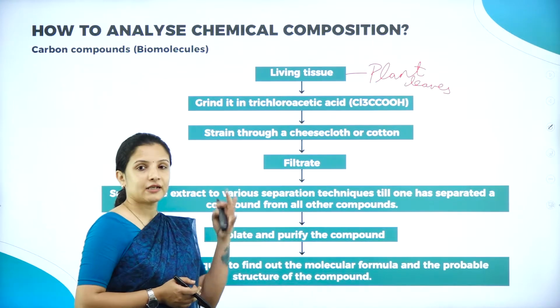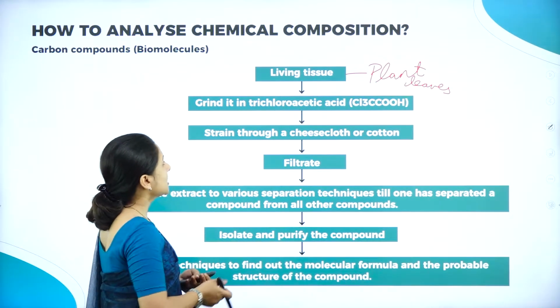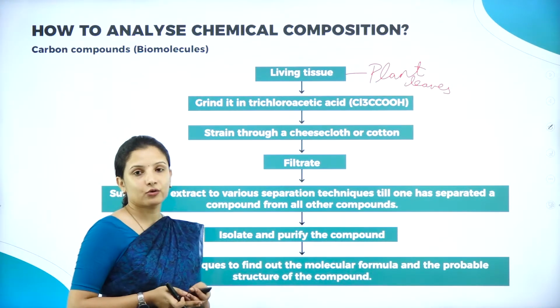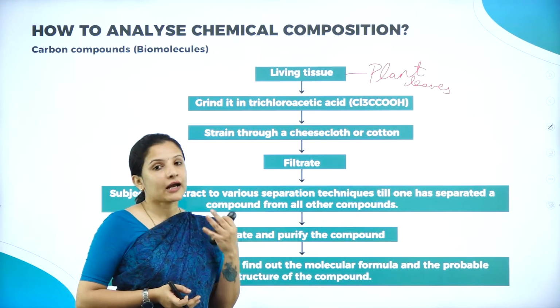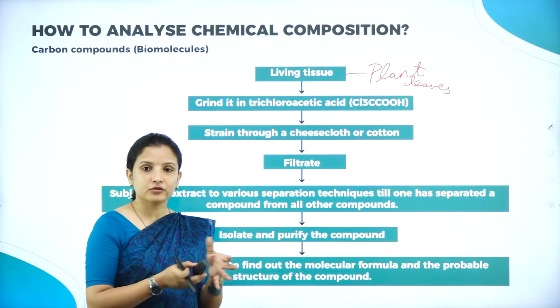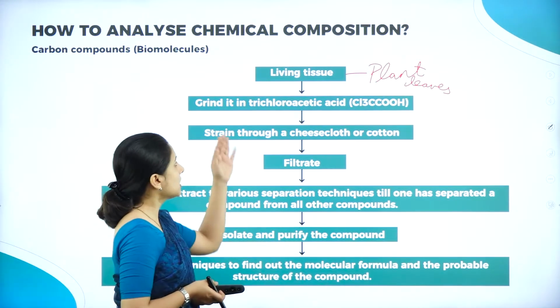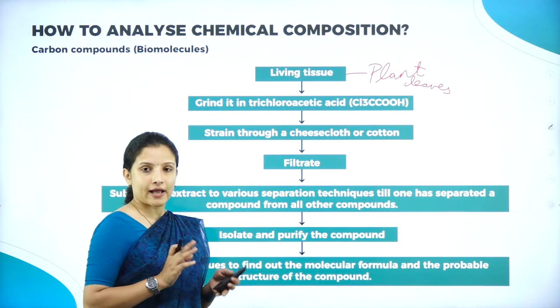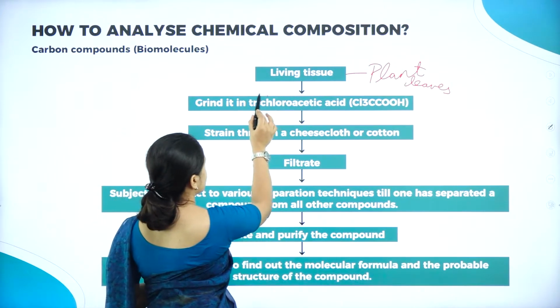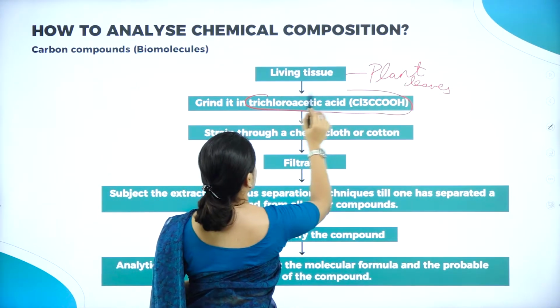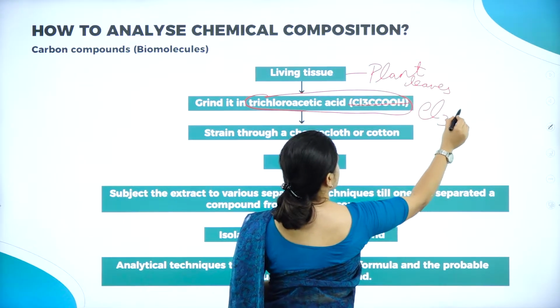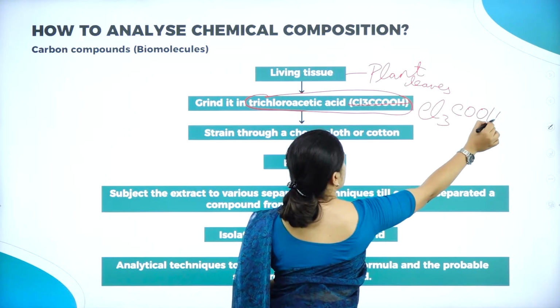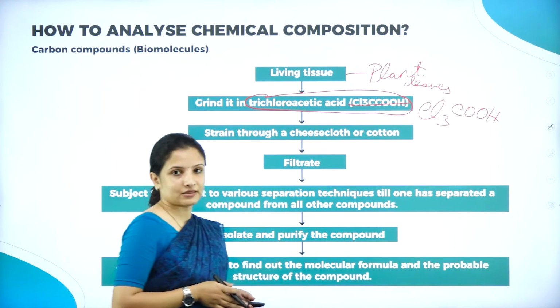So in order to see that, first I will take the plant leaves, then I will grind it in trichloroacetic acid, trying to get an acid insoluble and an acid soluble fraction in order to separate the components. So I'll take an acid, that is trichloroacetic acid. The formula of trichloroacetic acid is actually Cl3COOH.